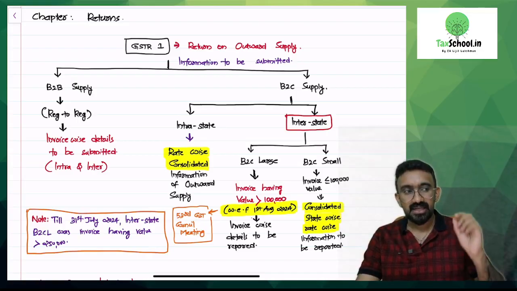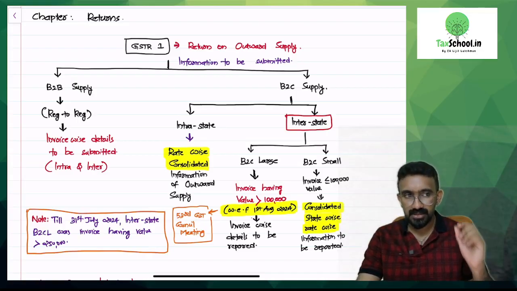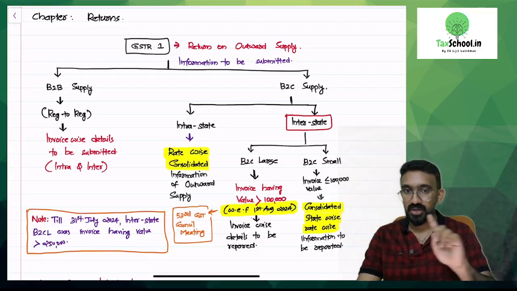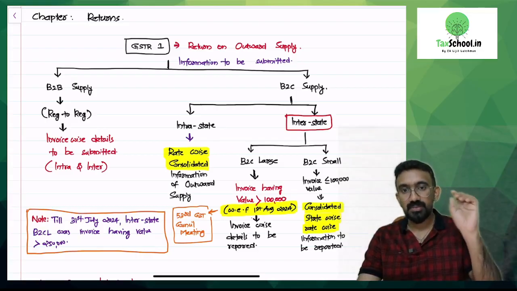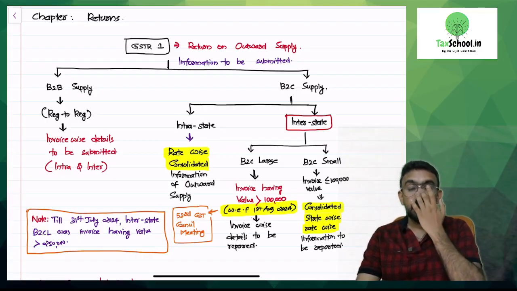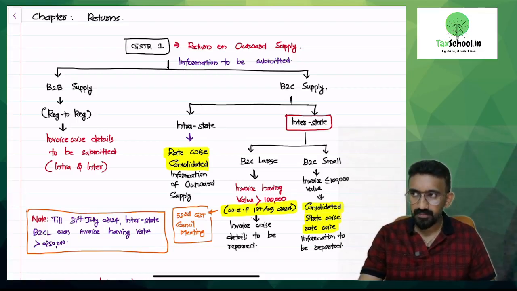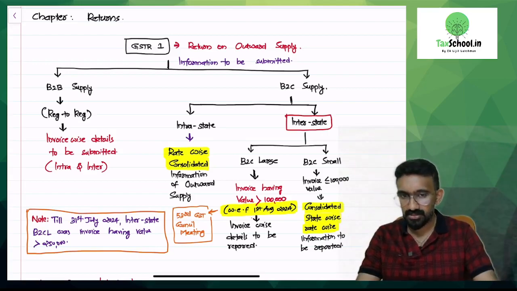What supply? Interstate supply, B2C, value more than 1 lakh. Exactly 1 lakh would be called B2C small; more than 1 lakh would have to be reported invoice-wise to the government. If it is B2C supply and interstate, but less than or equal to 1 lakh, they don't need to give invoice-wise details to the government. Consolidated state-wise, rate-wise information only needs to be reported.